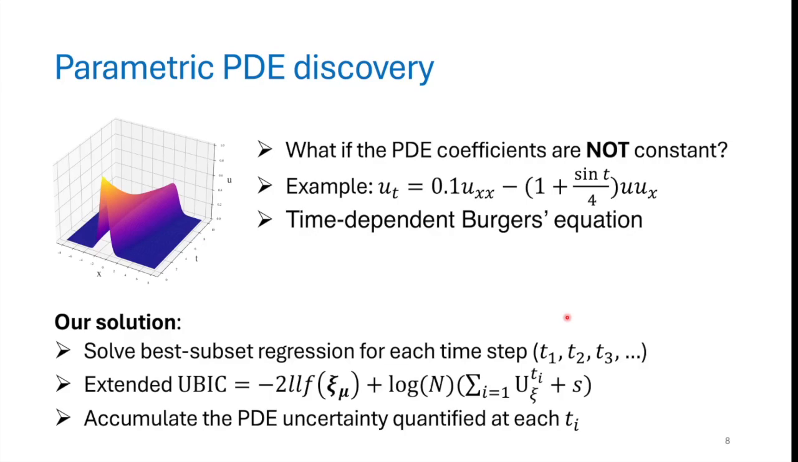In our workshop paper, we do consider a more challenging problem of parametric PDE discovery. Specifically, we ask what if the PDE coefficients are not constants, but varying functions of either space or time. This is exemplified by the time-dependent Burgers equation. The solution to this new scenario is actually quite straightforward. One can solve for the best subset and compute the PDE uncertainty for each time step. And our new contribution is that we propose the extended UBIC, which builds upon the accumulation of every quantified PDE uncertainty.